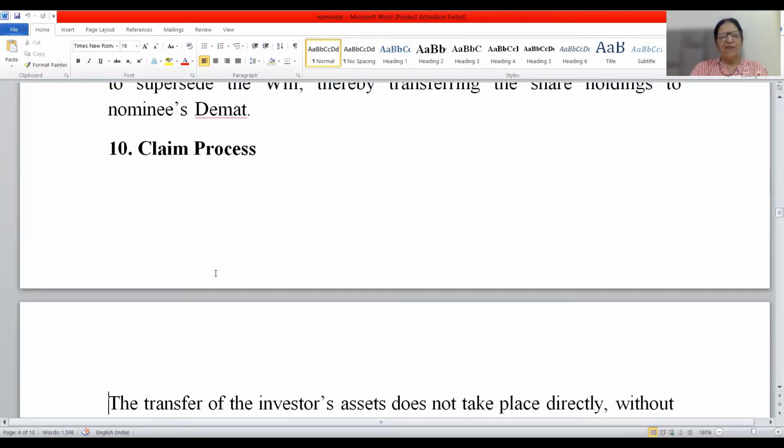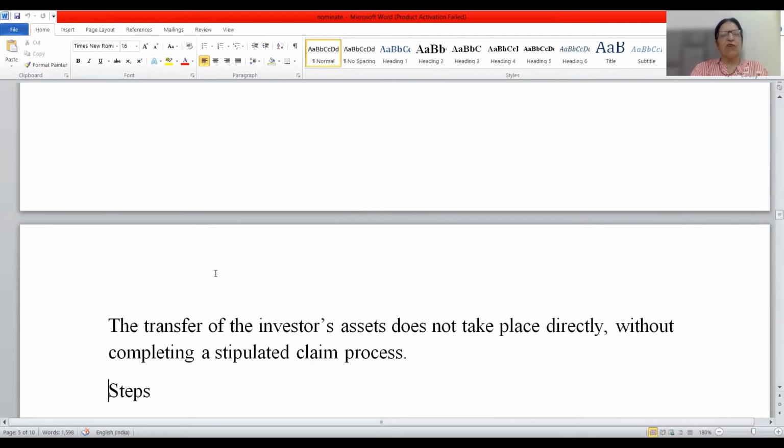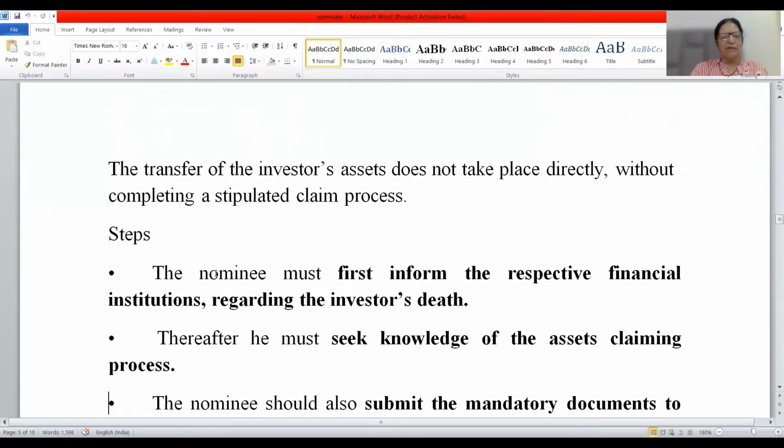Now, moving ahead, friends, the next one is the claim process. What is a claim process? What are the various steps involved in the claim process? The investor assets are not transferred automatically. There is a certain stipulated, specified claim process which has to be completed, which has to be followed. Now, the question arises, what are the various steps involved? I'll discuss all these steps now.